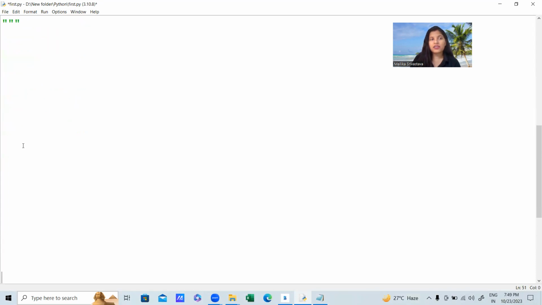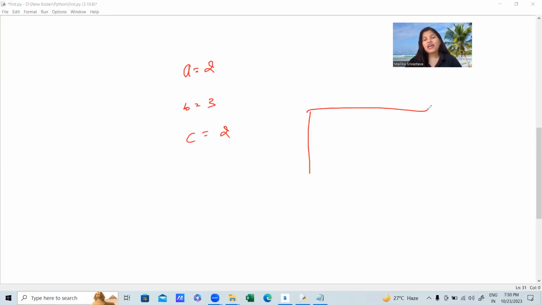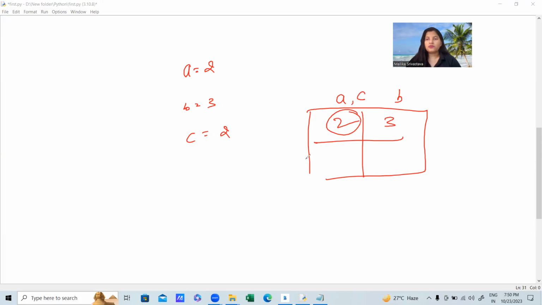Okay, one more thing let me discuss here. I already told you about memory management. Suppose we have a is equal to 2, b is equal to 3, and c is equal to 2 again. In our memory, it looks like this. In A, we have 2. In B, we have 3. In C, we have 2, and 2 is already in memory. So the Python interpreter will not create another 2 in the memory. A and C are going to share the same 2.